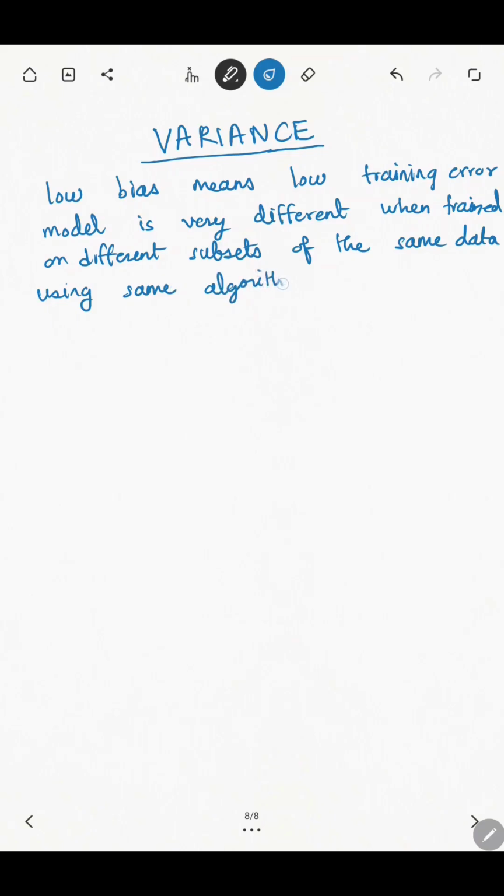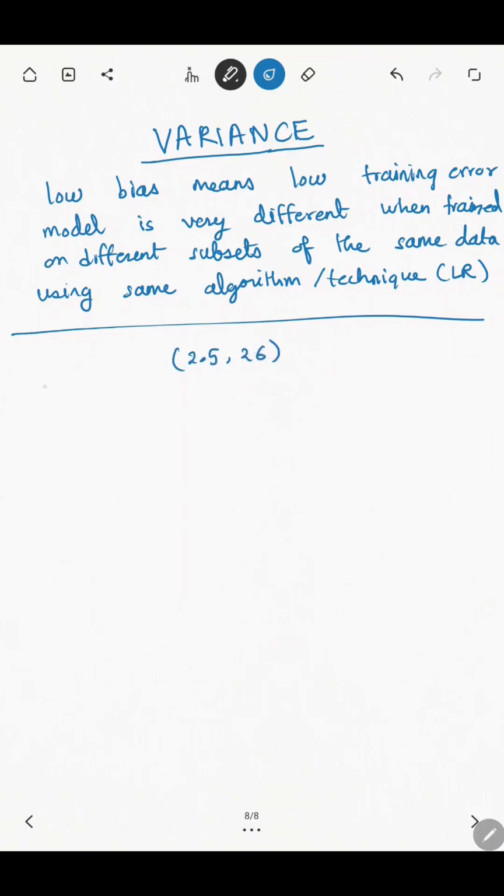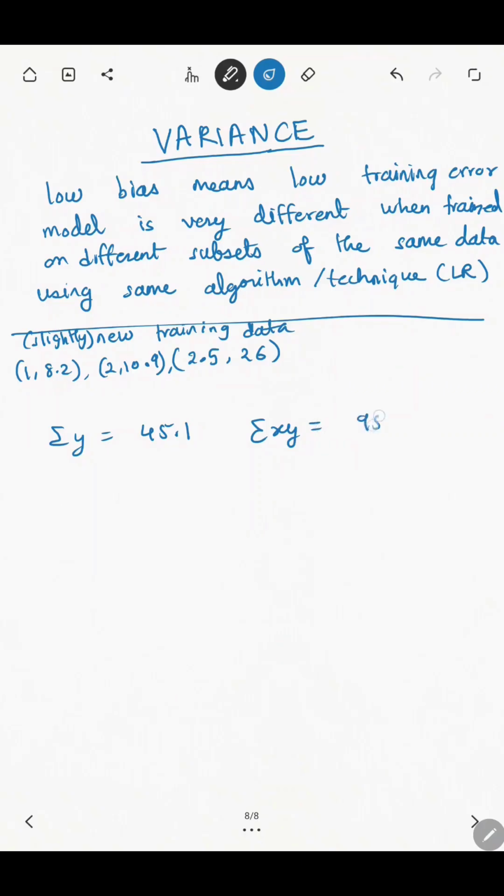In simple words, if I change any data point, so for example, one of the three data points that we had taken in the validation set. Let's say I change the third point from 2.5 comma 30 to 2.5 comma 26. In fact, let's take the training data, and in the training data itself I am changing this slightly, and I'll simply calculate the values and show you what slope I get for ordinary least square.